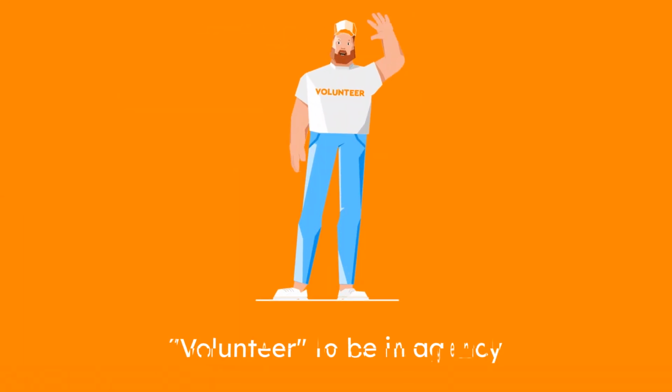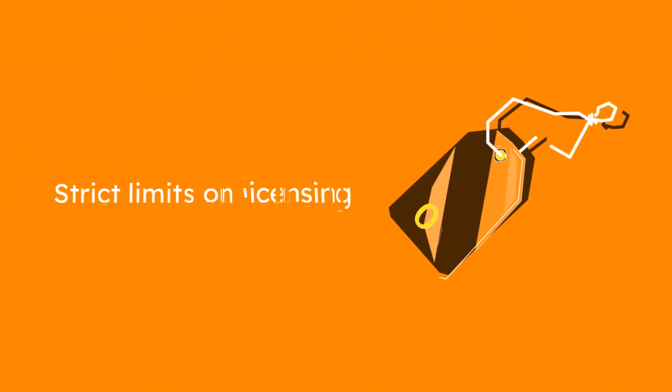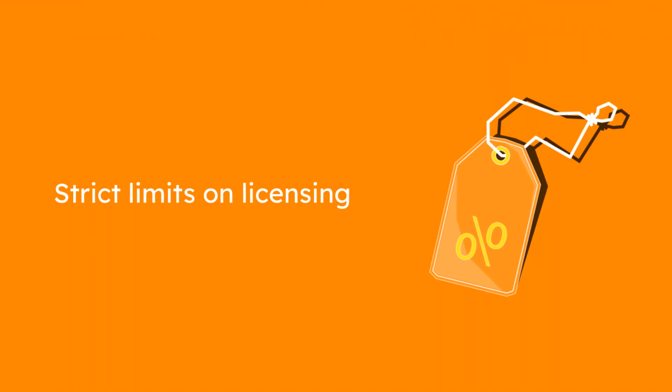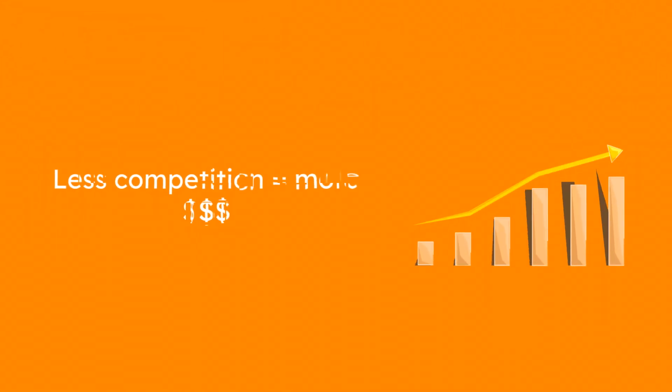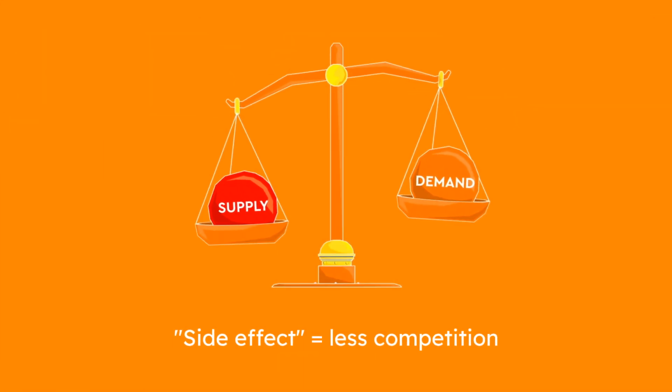They might volunteer to be a part of this organization and do so for much less money than anyone independent would charge. When they're designing it, they would make sure that the organization only issues a small number of licenses to a few producers, drastically reducing competition in the marketplace. This would allow them to make a much higher profit margin than before. Here, the side effect is the reduction in competition and the increase in prices.